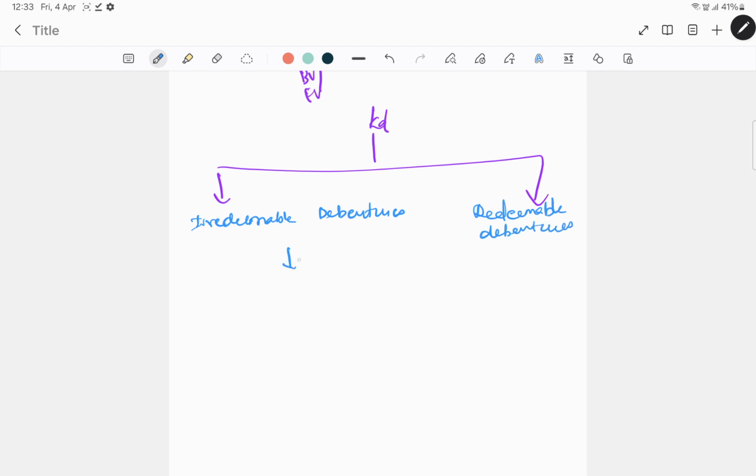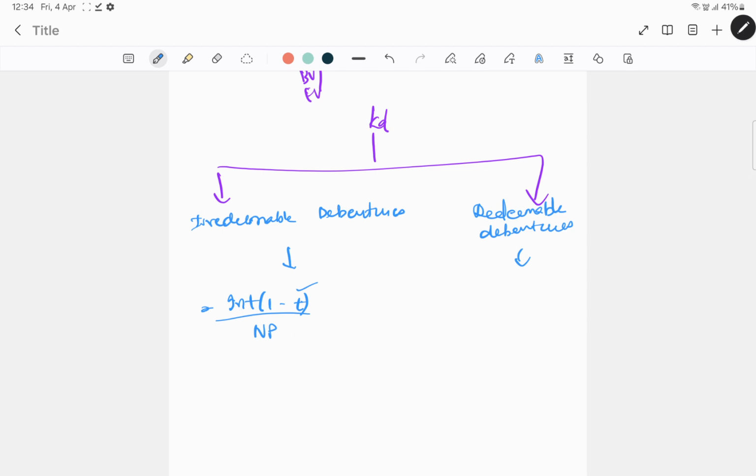For irredeemable debentures, it is interest into 1 minus T divided by NP. Basically interest by net proceeds will give you the cost of debt for irredeemable debentures, because the cost you incur for the debentures you've issued is nothing but the interest, and since you are not going to redeem the same, redemption value does not come into effect here. So the only cost is interest into 1 minus T divided by net proceeds.